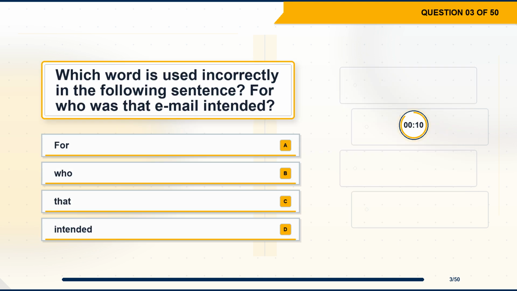Question 3. Which word is used incorrectly in the following sentence? For who is that email intended? Option A. For. Option B. Who. Option C. That. Option D. Intended.